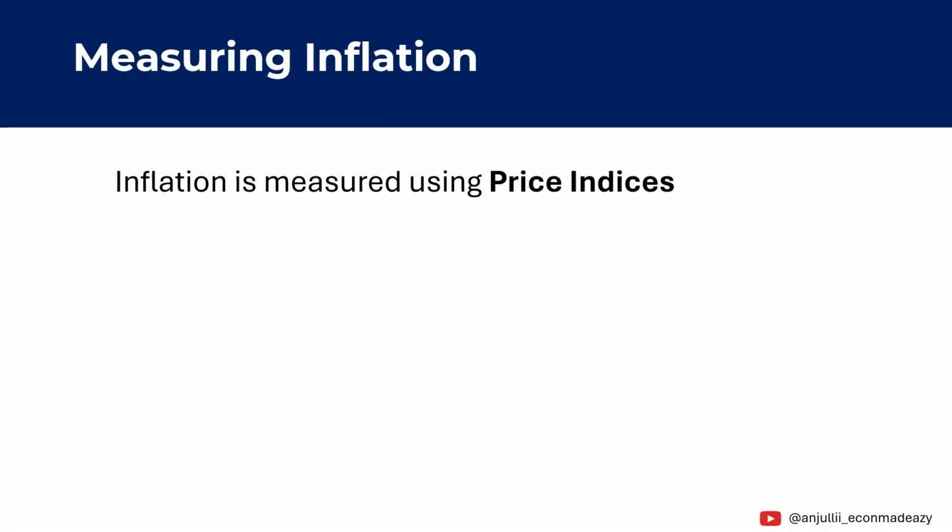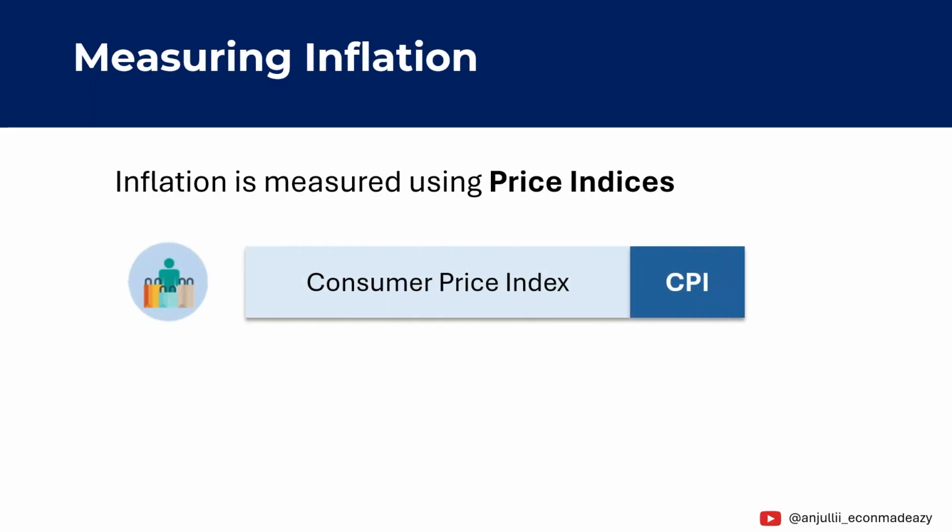How do economists actually measure inflation? Inflation is measured using something called price indices. The most commonly used measure is the Consumer Price Index or CPI. CPI tracks the changes in prices of goods and services that consumers typically buy, such as food, clothing, housing, and transport.